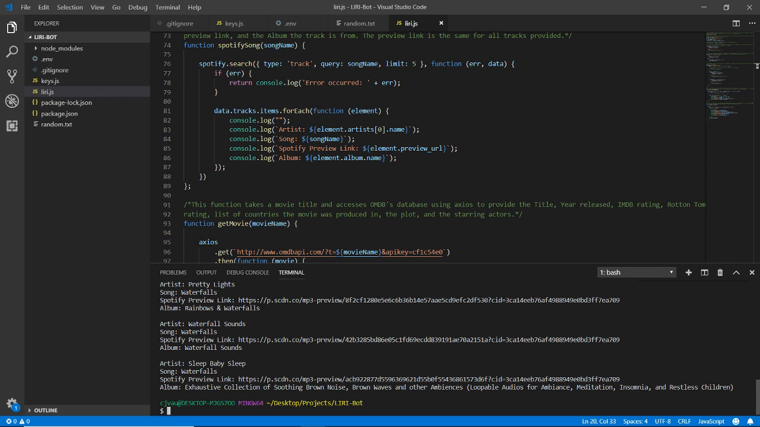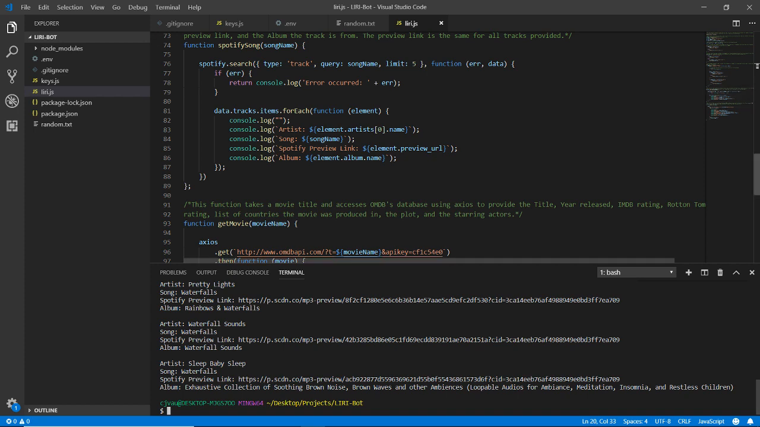Exhaustive collection of soothing brown noise, brown waves, and other ambiances. Brown noise, really? Okay. But that's basically what it is. And if we do the, let's actually just do what it says. Or no, we'll do that later. So that's the Spotify this song. That's how that works. So we get the artist, the song, the preview link, and the album. And the link we can actually click on, and it'll take us to the Spotify page. I'm not going to do that here because no.